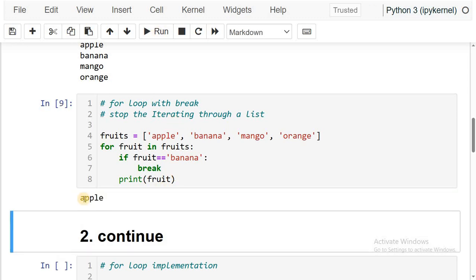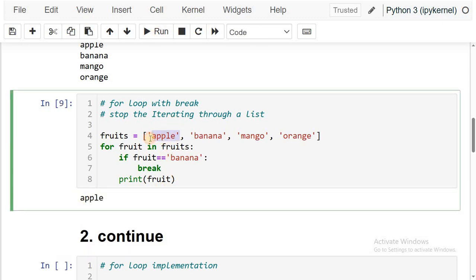Now run it. Apple, because in the first iteration the apple will be printed, but in the second iteration when I reach the fruit banana, then it comes out from the for loop. So the remaining iterations will all be cancelled. When the control reaches the break statement, at that point of time it comes out from the for loop. That's why the print statement also will not be executed in the second iteration. That is the reason we are getting the output only apple.